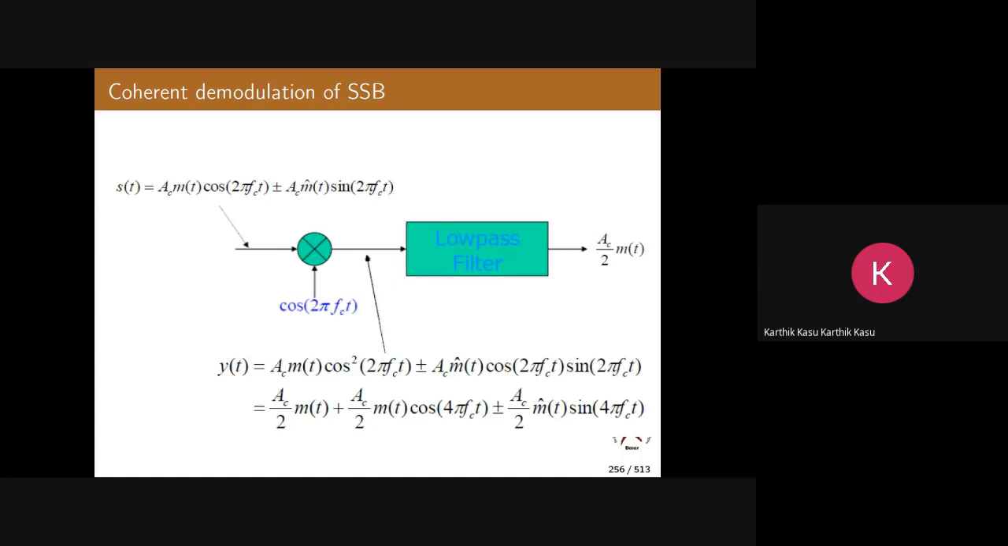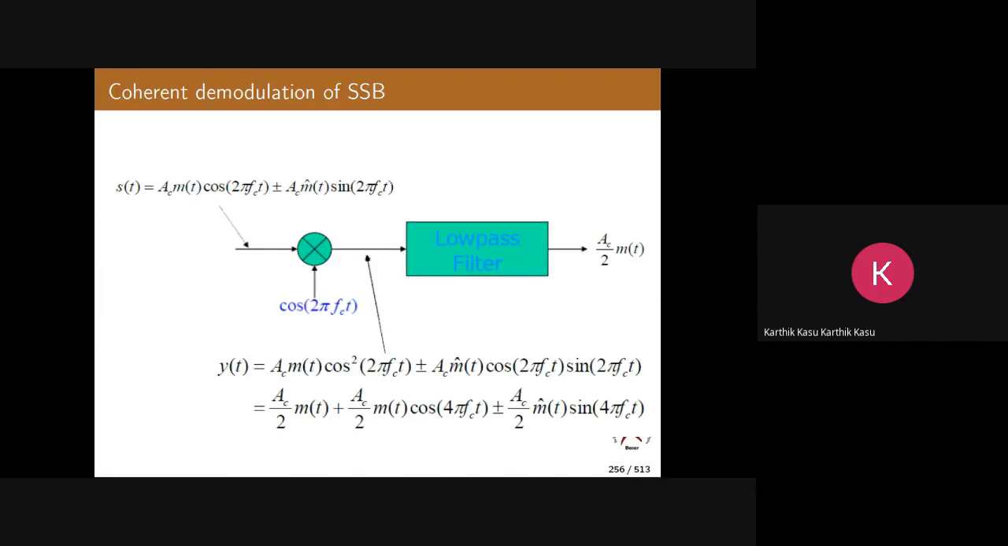Now, this is the demodulation of SSB. Before that, what is the bandwidth of SSB? Anyone? What is the bandwidth of SSB? W. That is nothing but the bandwidth of your message signal. But in AM and DSBSC, the bandwidth was 2W, twice the bandwidth of the message signal. Now, SSB has less power as well as less bandwidth. Okay. So that is a very good sign.